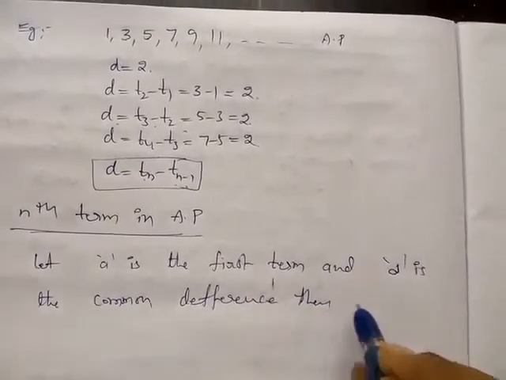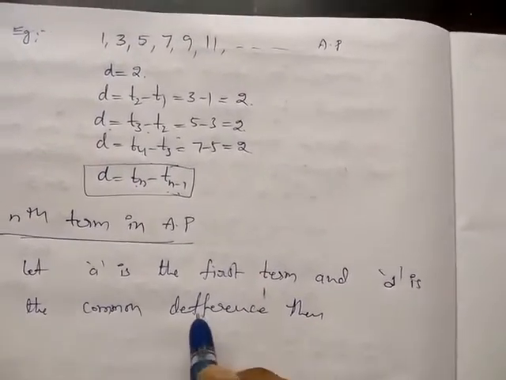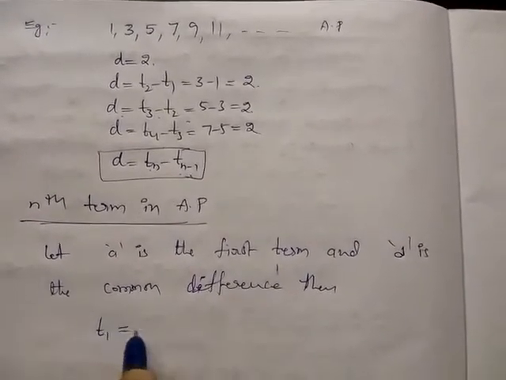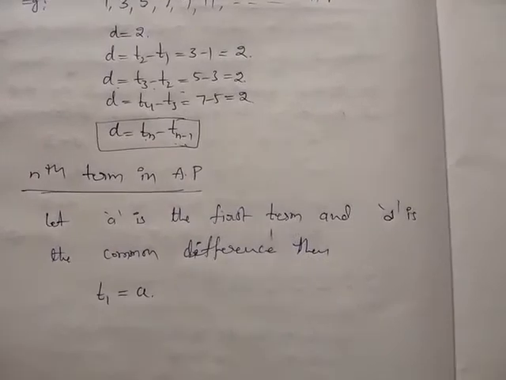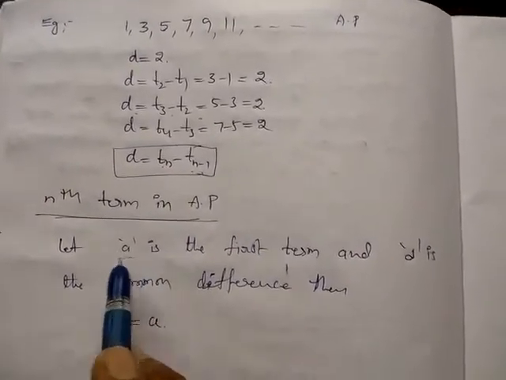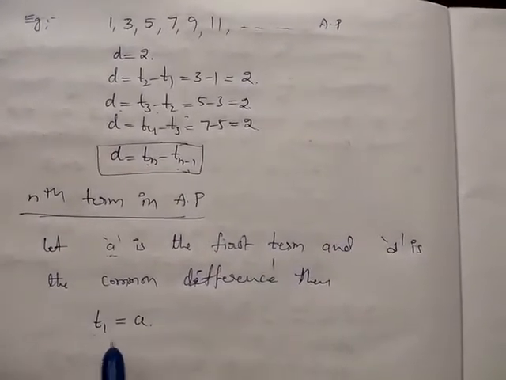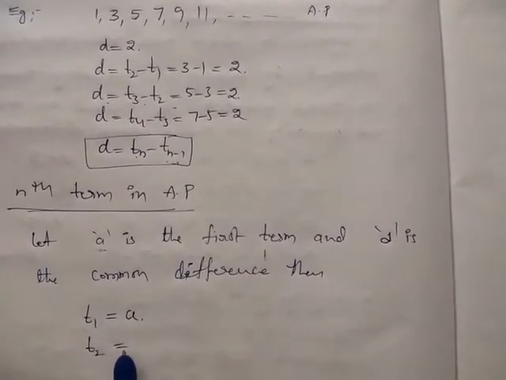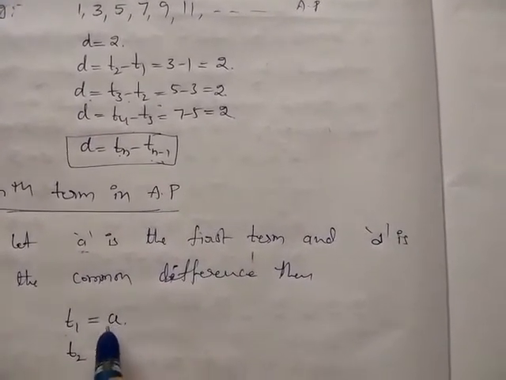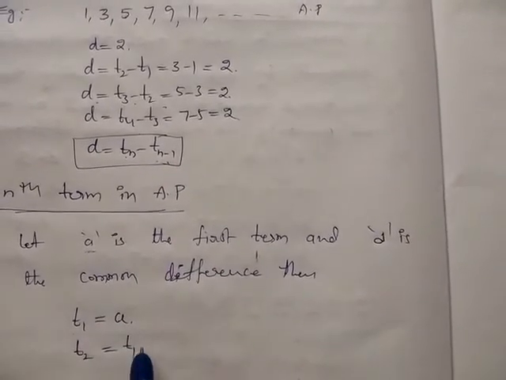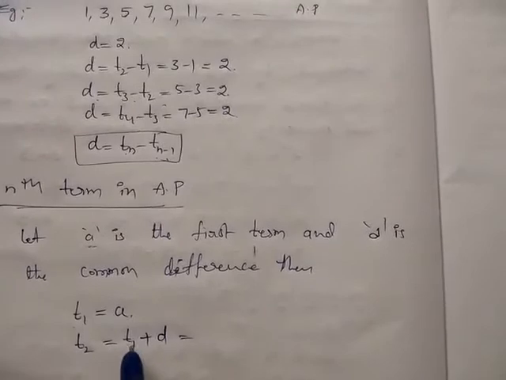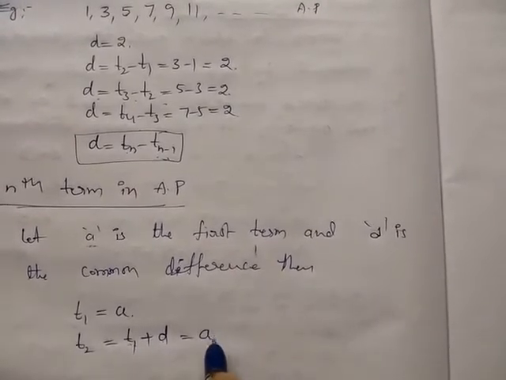Then T1, the first term, is equal to a. Here the first term is represented with a, so T1 is equal to a. How to get T2? To get the second term, the common difference is added to the first term T1. So that is equal to a plus d.